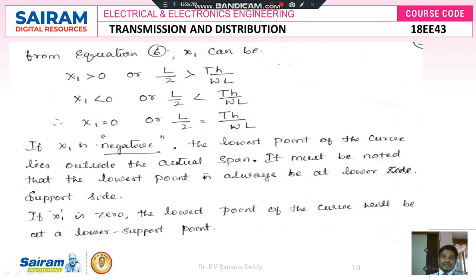If x1 is negative, then the lowest point of the curve lies outside the actual span, and it touches the ground. If x1 is 0, the lowest point of the curve will be at the lower support point. Thank you.